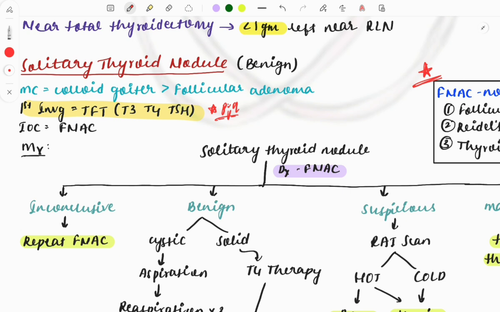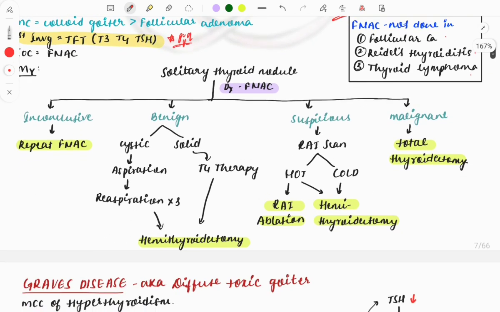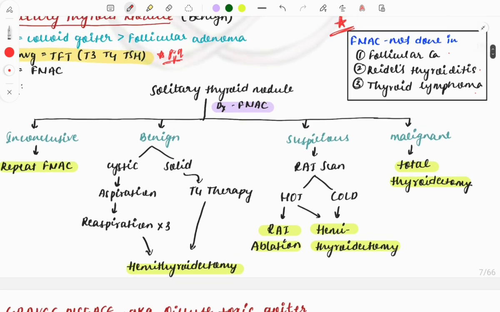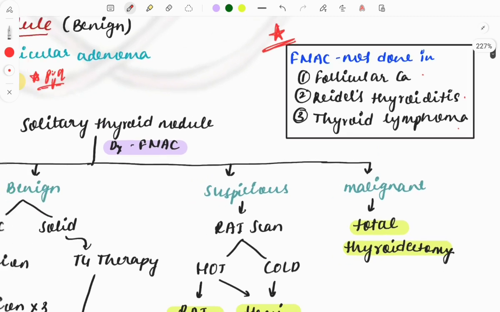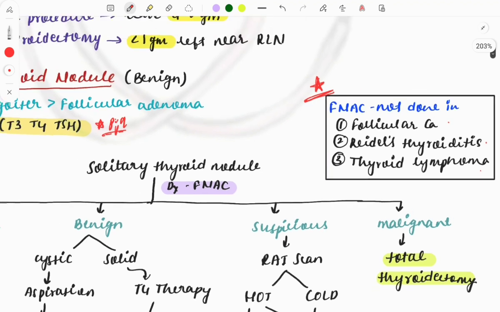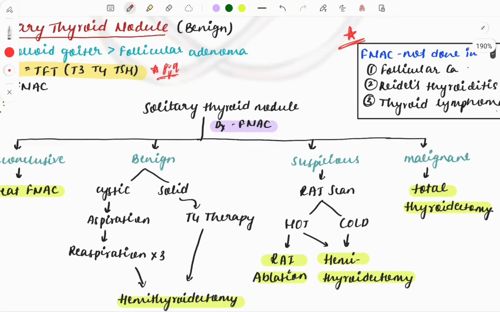Then investigation of choice is the FNAC. Okay, so remember one thing, that FNAC is the investigation of choice for all the thyroid diseases except these 3. Then it will be quite easier कि आपको ज़्यादा दिमाग नहीं लगाना पड़ेगा. Whenever you see other diseases other than this, you will be easily marking it as FNAC.